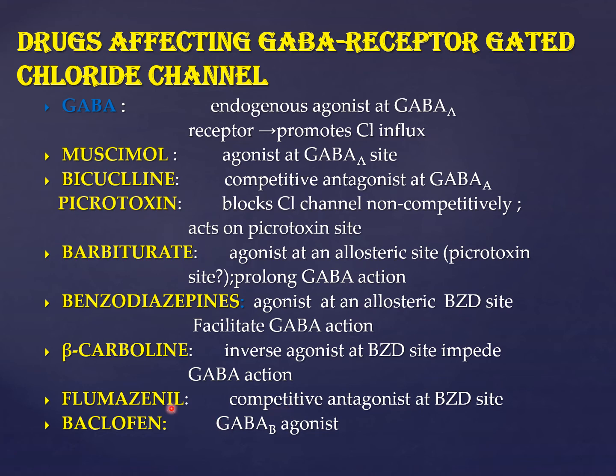Baclofen: B for baclofen and B for GABA B. It is an agonist at the GABA B receptor, whereas GABA acts at the GABA A receptor. The picture I just showed you of the binding site was for GABA A. Baclofen is also a muscle relaxant, but it acts at GABA B. B for baclofen, B for GABA B. So this comes in your MCQ as well.